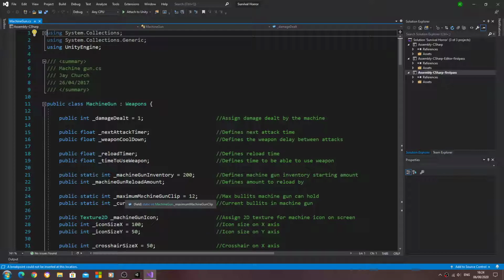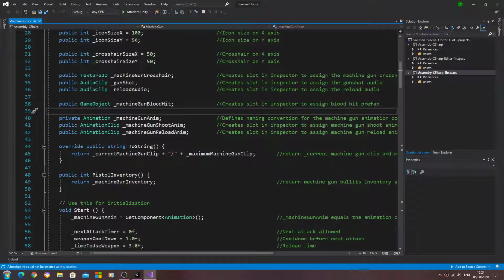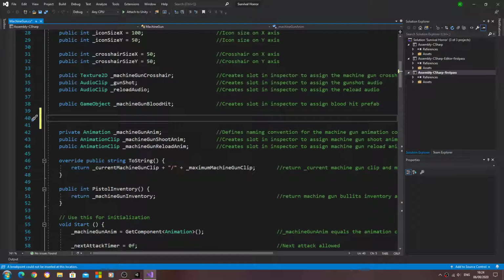So in the last lesson we got a lot of code in place in the mganim script, and in this lesson we're actually going to add some code to the machine gun script. And we've done this many times, so let's quickly run through. Firstly, we need to create two variables.